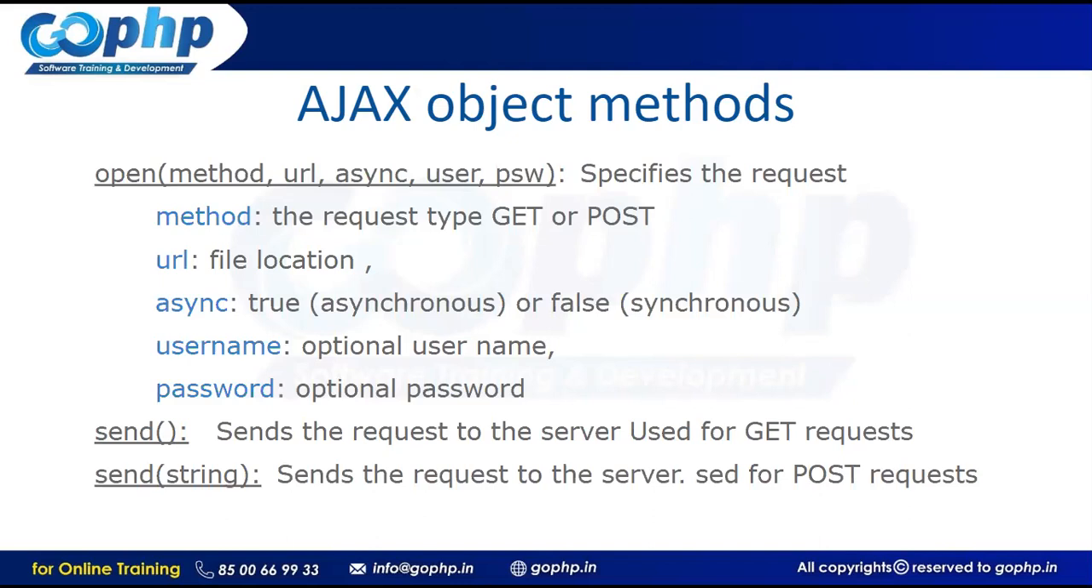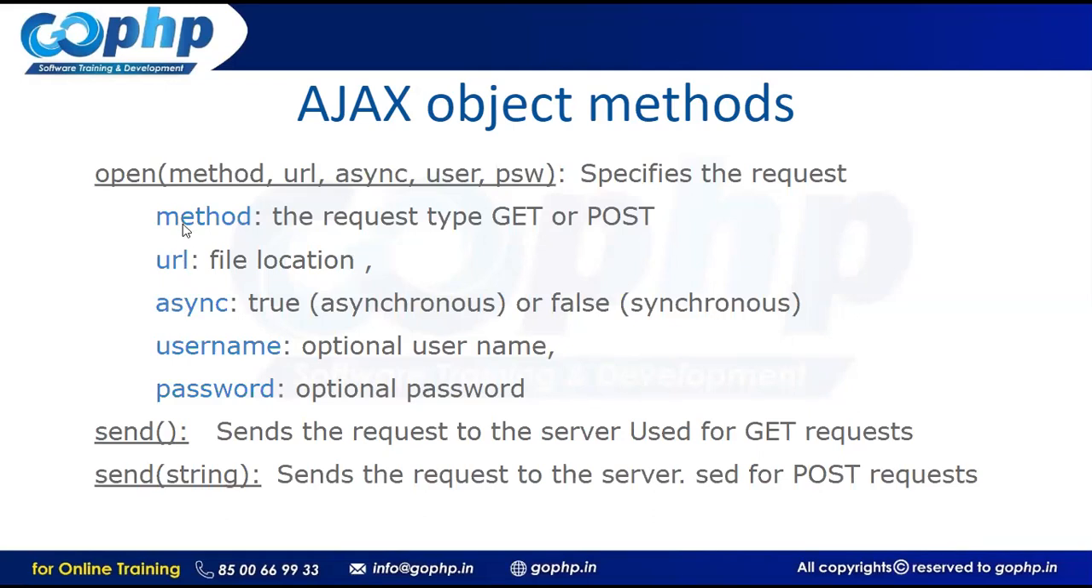See, we need to send a request to the server. So to send a request to the server, the open method is going to help you here. What type of request is that? The open method actually has 5 parameters. The last two parameters, username and password, are optional, and the first three parameters are mandatory.